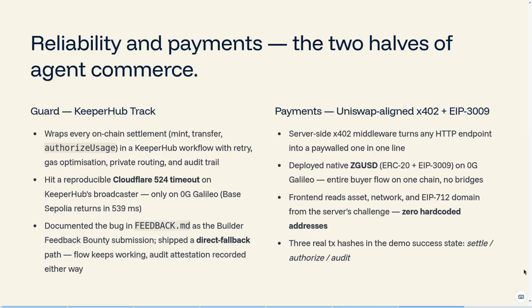Now, we have also used Uniswap's aligned x402 plus EIP-3009, a server-side x402 middleware that turns any HTTP endpoint into a paywalled one in one line. We deployed ZGUSD, an ERC-20 plus EIP-3009 token, on Zero Gravity's Galileo. The entire buyer flow is on one chain, no bridges. The front end reads assets, network and EIP-712 domain from the server challenges. No hard-coded addresses.